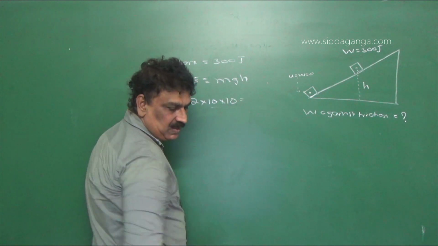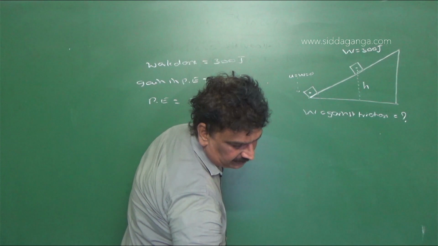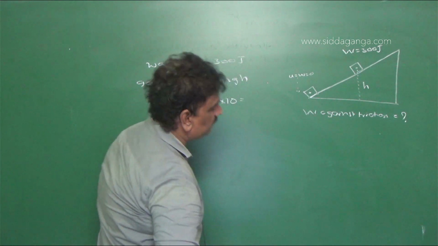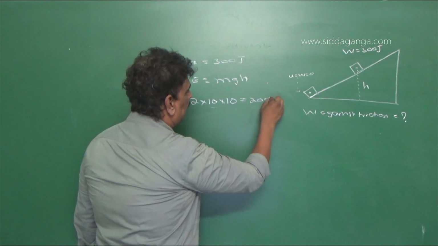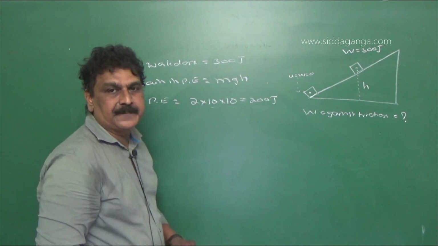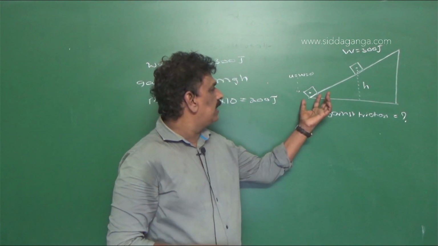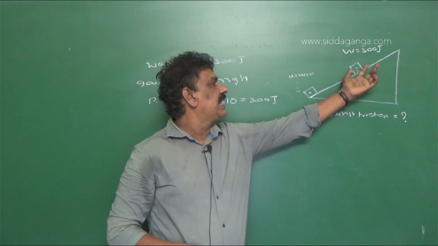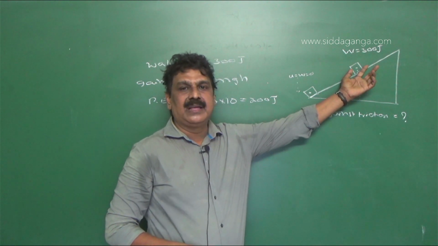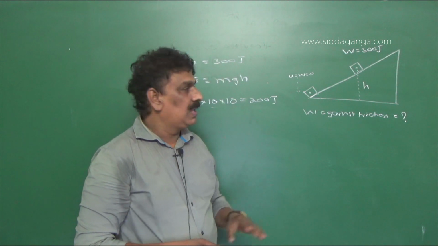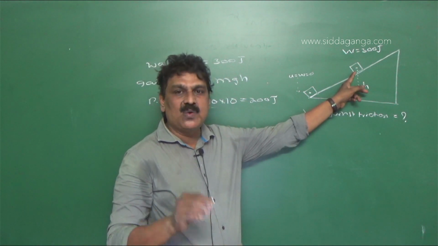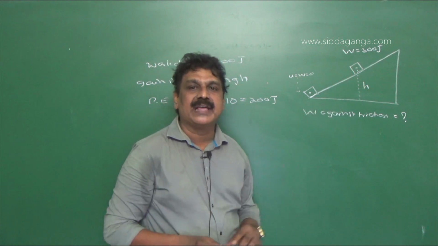So that is equal to 200 joule. See here, work done in sliding to height 10 meter is 300 joule. But the body gains only 200 joules of energy.